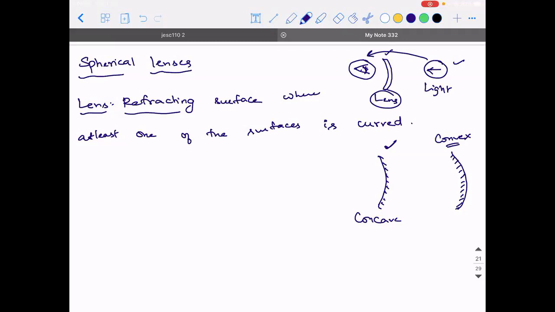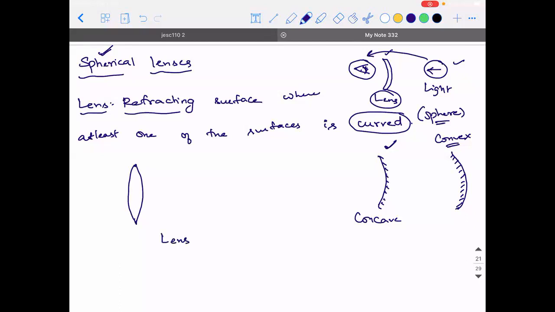So when I say at least one of the surfaces is curved, generally they should be a part of the sphere. They should be taken from a part of the sphere. That is why it is called spherical lenses. If I draw a lens like this, light is able to go this side and come out on the other side. How it is getting bent, we will see later. But I'm saying that you are able to see on both the sides, meaning both the surfaces are transparent in nature. If you have this kind of a transparent refracting surface, then this can be called a lens without any doubt.